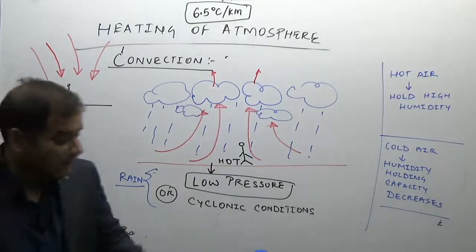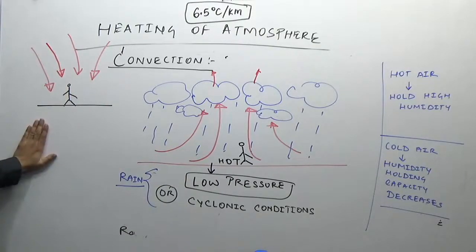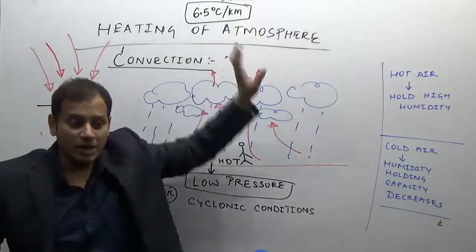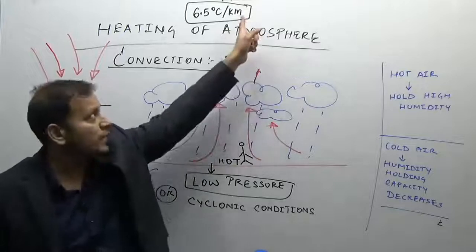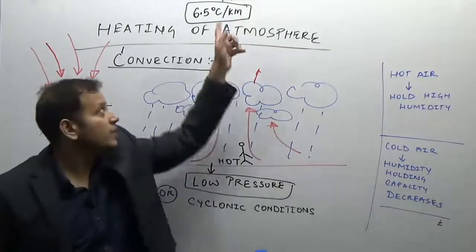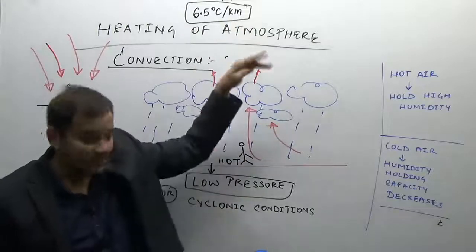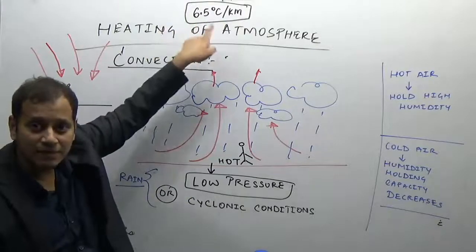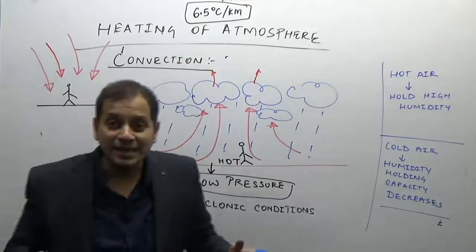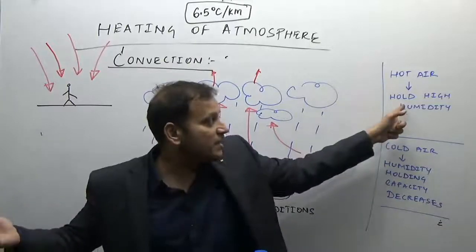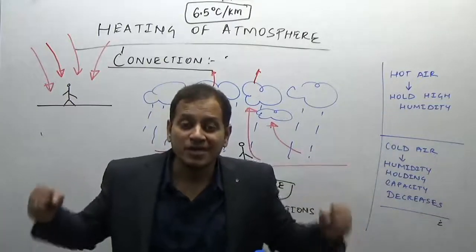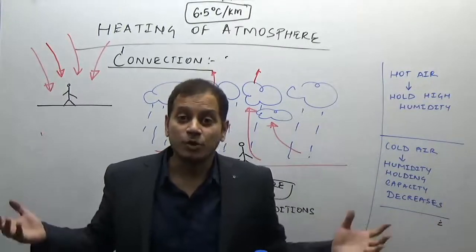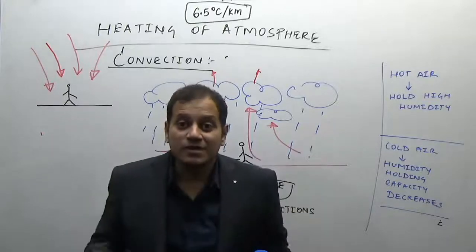On the other hand, if the air is coming downwards, it is getting heated at this rate. Normal lapse rate: if you are going up, you will get cooled at this rate, but if you are coming down, obviously if cooling is occurring in one direction, heating should occur in the opposite direction. The air is getting heated at this rate of 6.5 degrees Celsius. So when the air is getting heated, its temperature is increasing, its moisture holding capacity is increasing, and therefore it is holding more and more moisture, and therefore when the air is coming downwards, there is no rainfall.